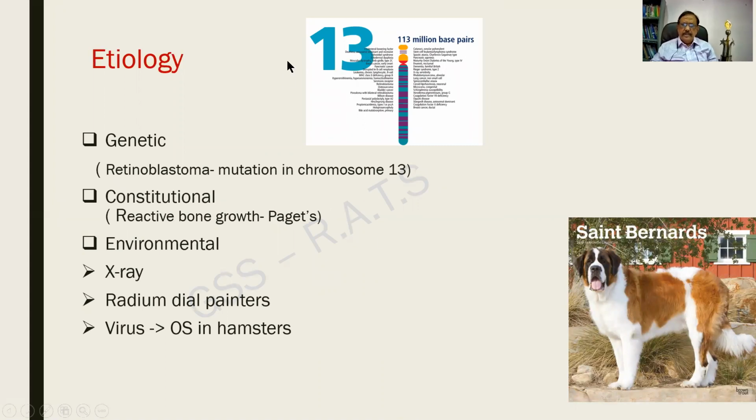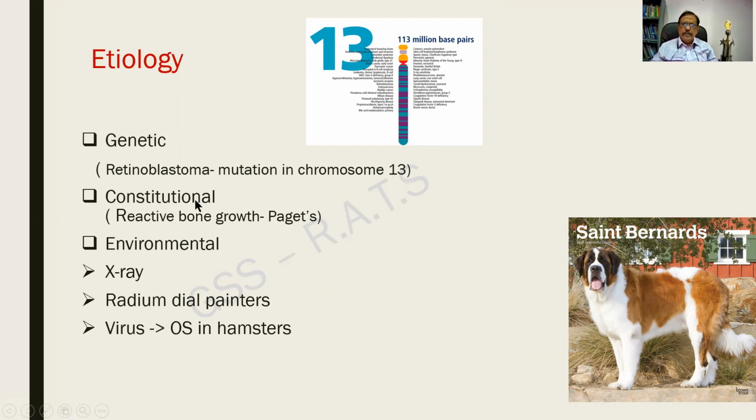Etiology and pathogenesis is again part of the essay, and there are three important components: genetic, constitutional, and environmental. Genetic is, it is associated with the retinoblastoma gene. Patients who have had retinoblastoma, who have survived that particular disease, can later on develop an osteogenic sarcoma. The defect is associated with chromosome 13. Remember 13? 13 is an unlucky number, and so we shall remember.